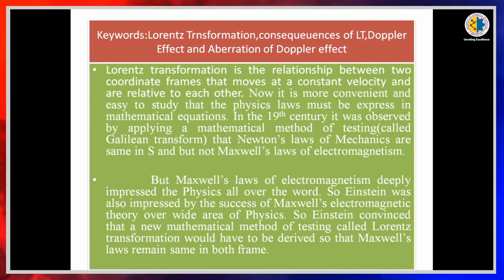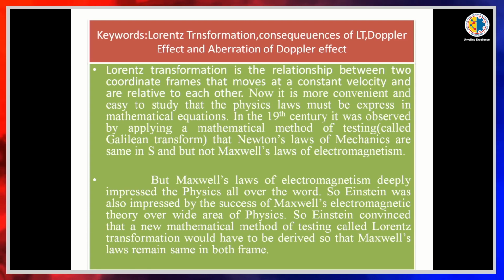So, Einstein was also impressed by the success of Maxwell's electromagnetic theory over a wide area of physics. So, Einstein was convinced that a new mathematical method of testing, called Lorentz transformation, would have to be derived, so that Maxwell's laws remain the same in both frames.